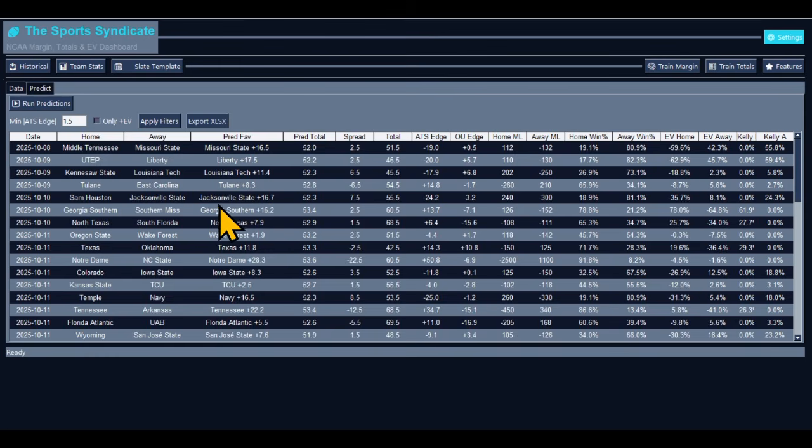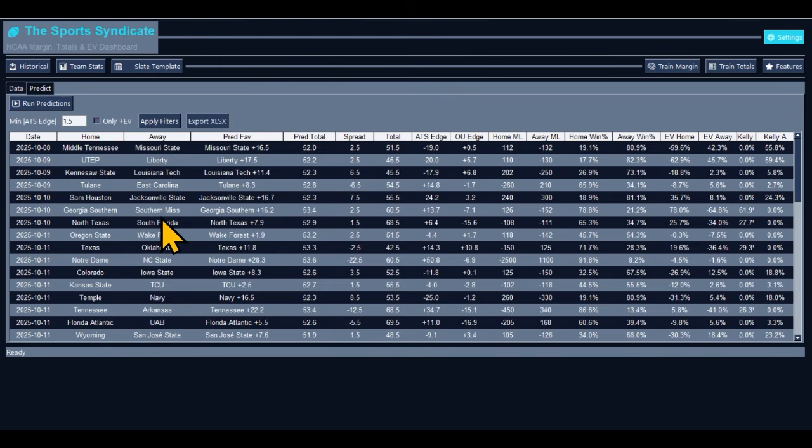We got Jacksonville State versus Sam Houston. Jacksonville State projected to get a blowout, 16.7 points. They're giving 7.5 points to Sam Houston. Jacksonville State is supposed to get the win. Minus 7, the model says they're going to win by 16. If you scroll down, they are projected to win outright at an 81% chance.